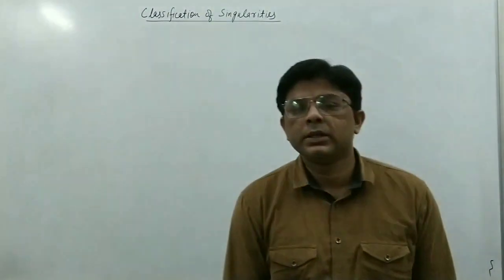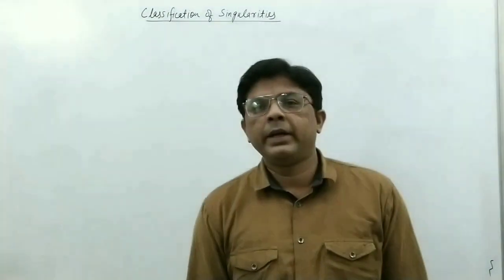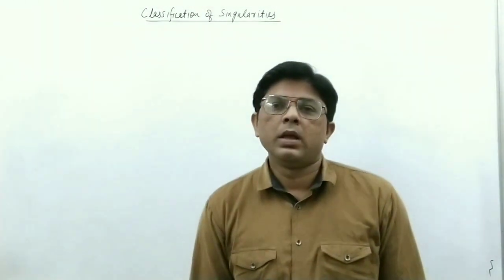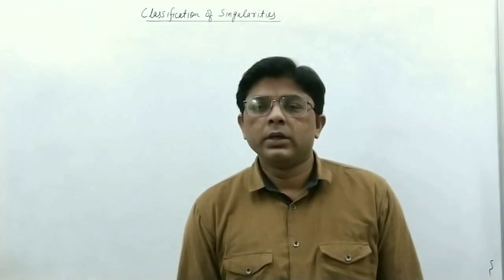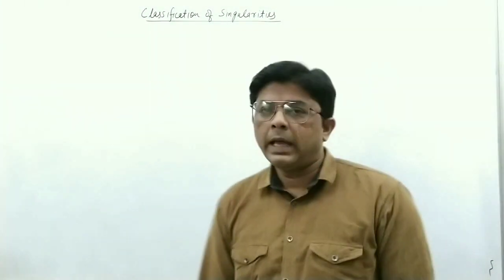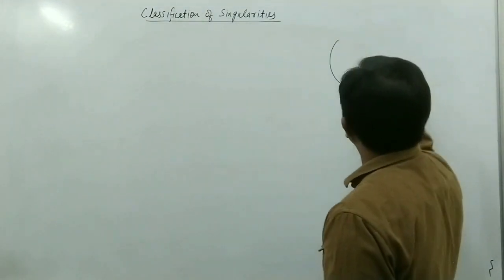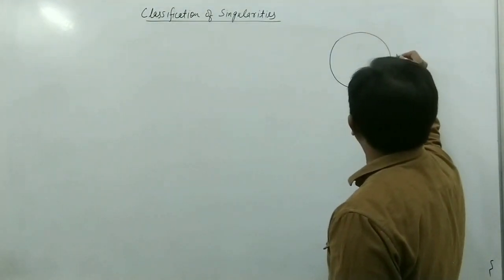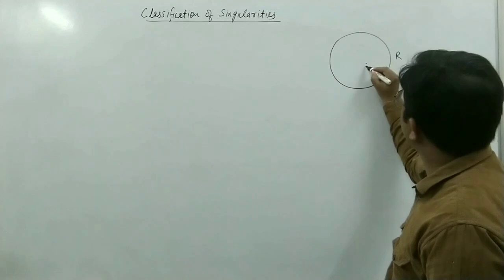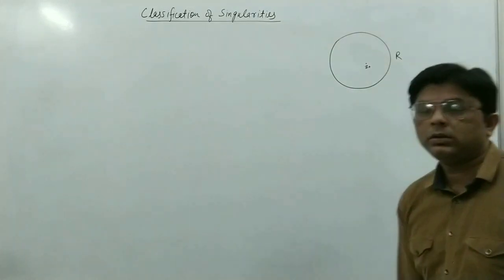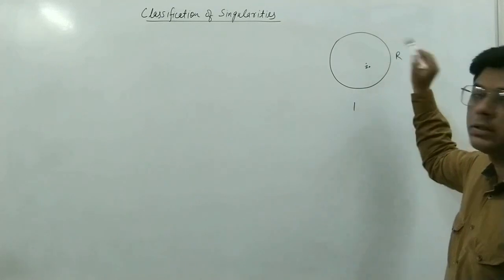So we have seen many examples of singular points, and we also defined isolated singularity. A singularity is called isolated singularity if there is no other singularity in its neighborhood. Okay, so now suppose we take a function f(z) which is analytic in some region R, except at a point, suppose the point is z0. Okay, so we delete this singularity.